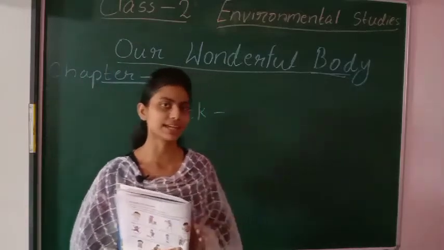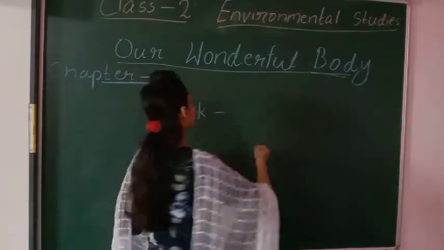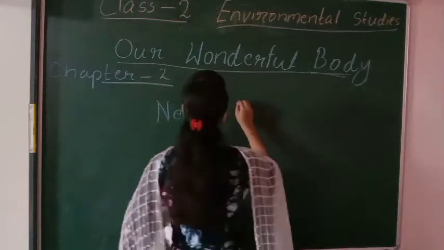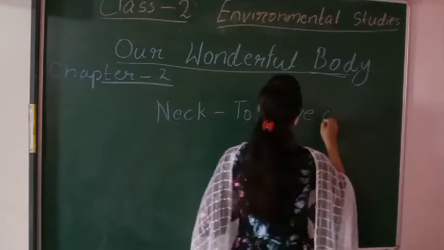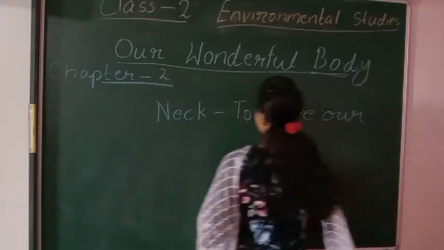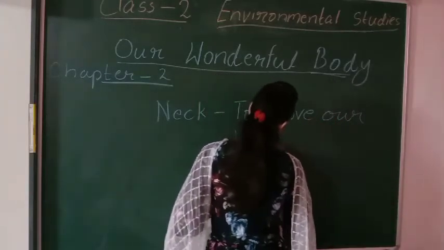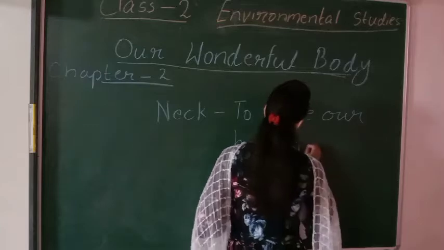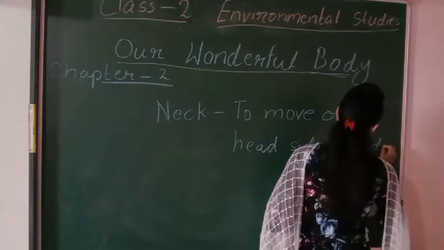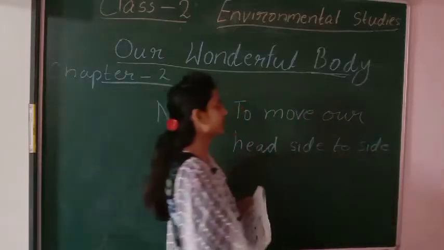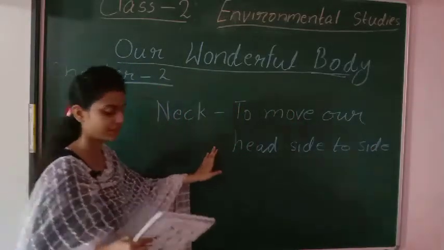Side to side. What is the function of our neck? To move our head side to side. This was the function of our neck.